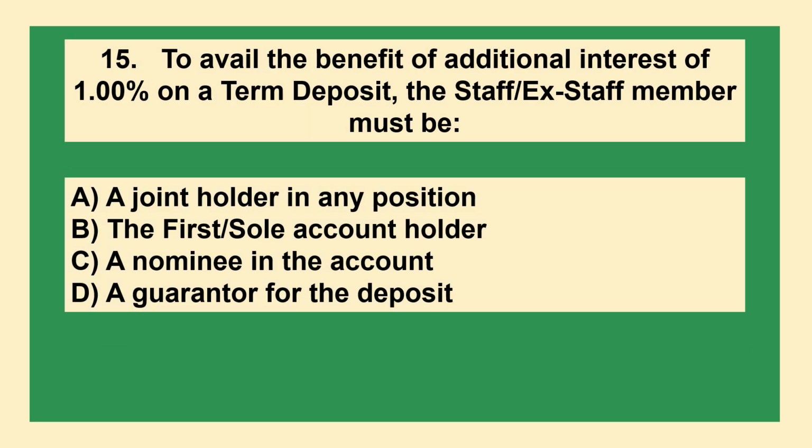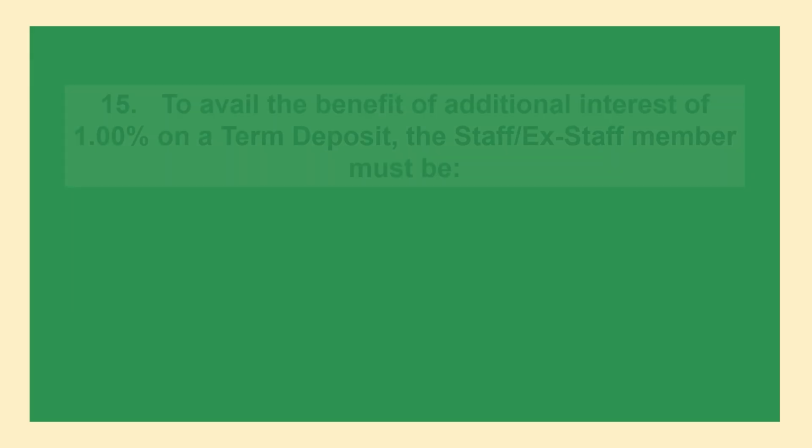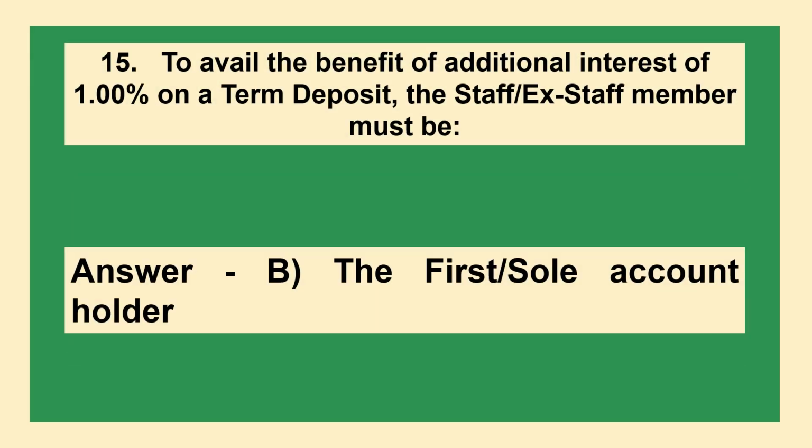Question. To avail the benefit of additional interest of 1% on a term deposit, the staff and ex-staff members must be: option A, joint holder in any position; option B, the first or sole account holder; option C, a nominee in the account; option D, a guarantor for the deposit. Correct answer is option B, the first or sole account holder.